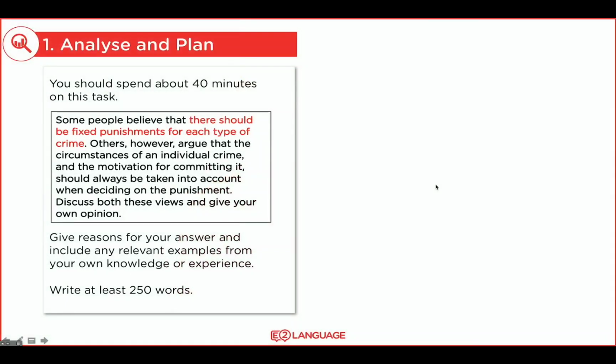And again, we need to break it down so we answer all parts of it. Okay, so there should be fixed punishments for each type of crime. So if I shoplift, there should be a fixed punishment. Or if I do something terrible, there should be a fixed punishment as well. Okay, cool, easy. Now, others believe that the circumstances of an individual crime and the motivation for committing it should